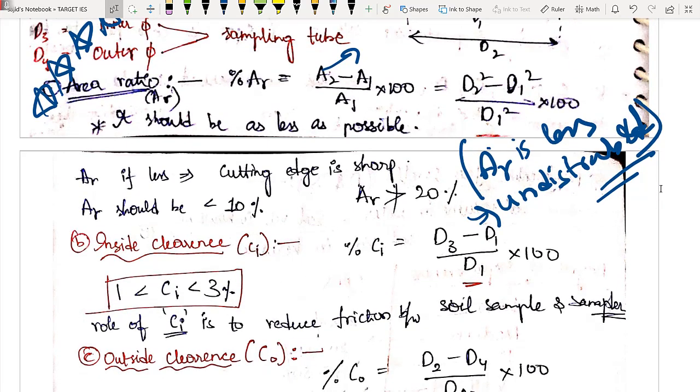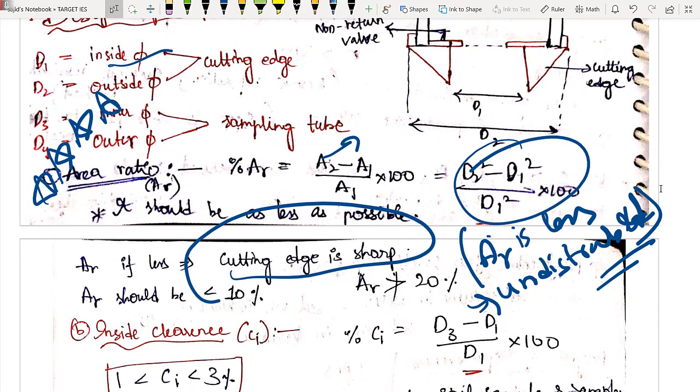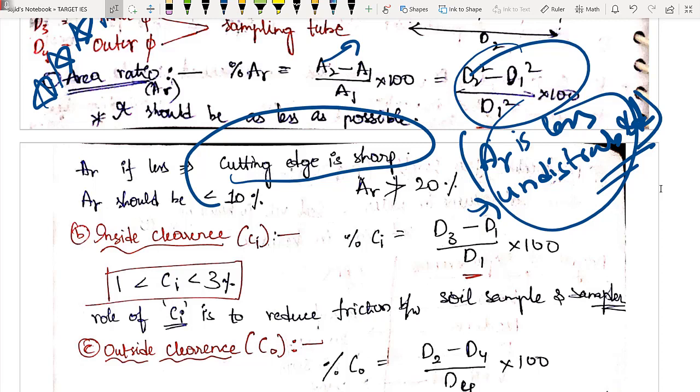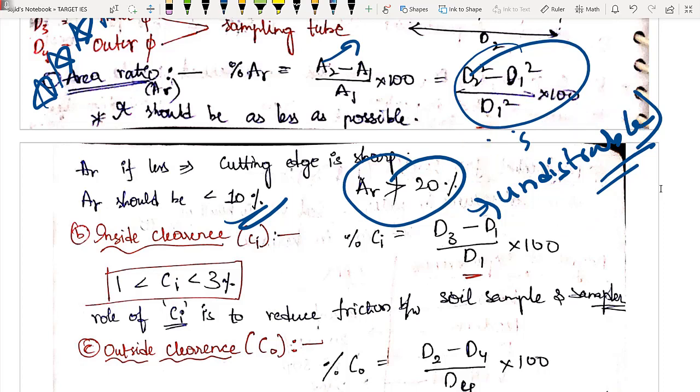If area ratio is less, that means my cutting edge is sharp. Common sense की बात है, right? If this area ratio is less, that is nothing but square of your outer minus square of your inner. That actually means your cutting edge is very sharp and you are getting undisturbed soil sample. बस इतनी सी बात है, right? So your area ratio should be less than 10% actually. If it is greater than 20%, that type of sample is generally ignored.